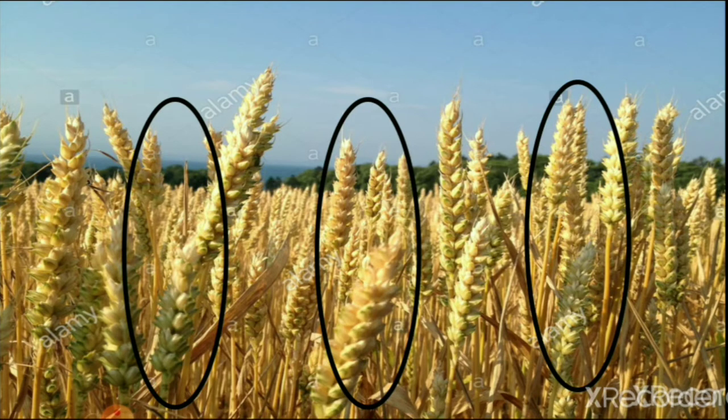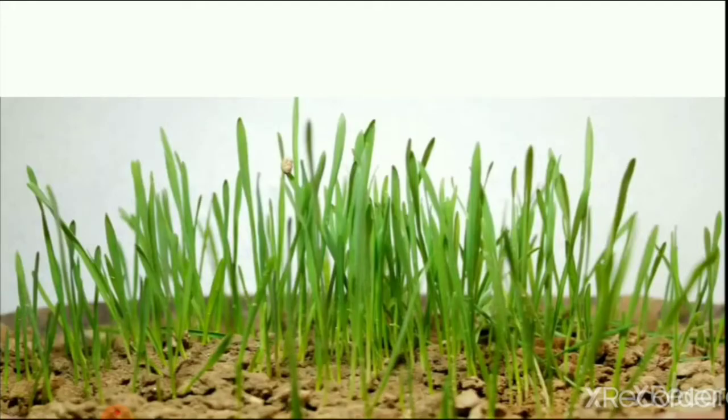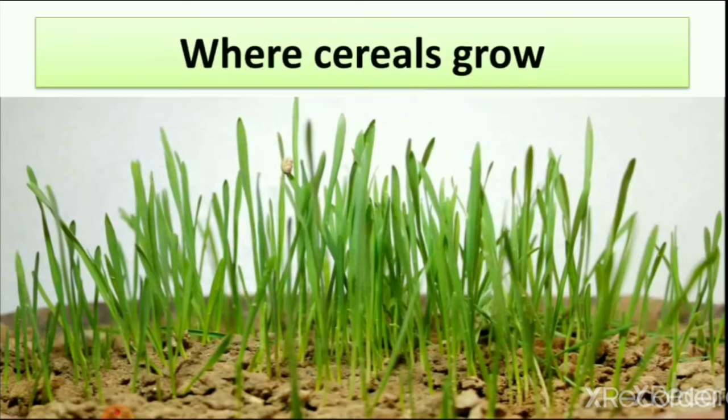So let's see how we grow cereals and where cereals grow. You can see here the picture of cereal which starts growing in land.